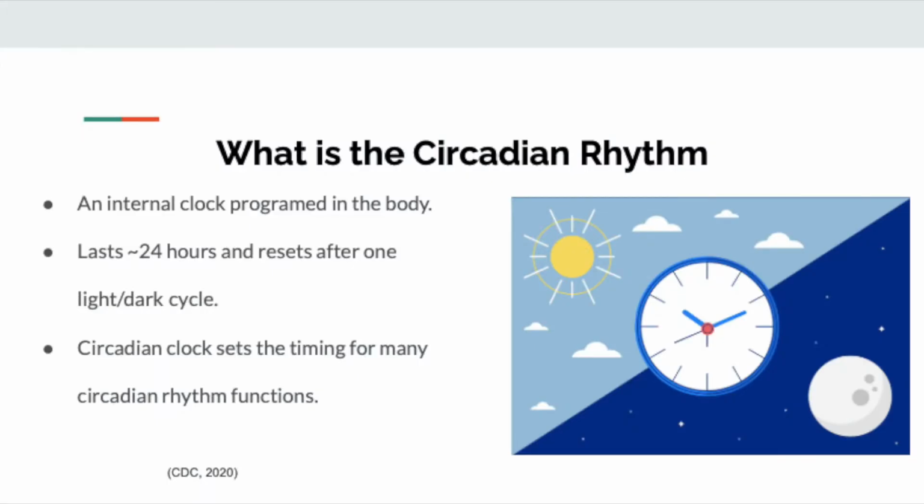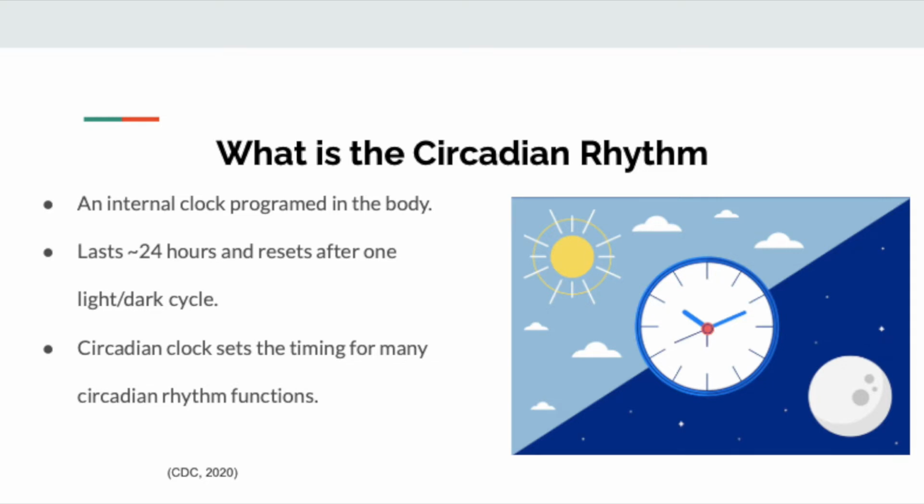Circadian rhythm, according to the CDC, is an internally driven cycle during the 24-hour day. The circadian clock is located in the hypothalamus of the brain and is genetically programmed. The circadian clock sets the timing for many circadian rhythm functions such as sleep-wake cycles, hormonal activity, body temperature, and eating and digestion.